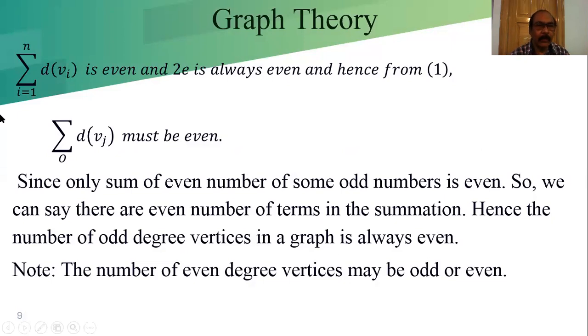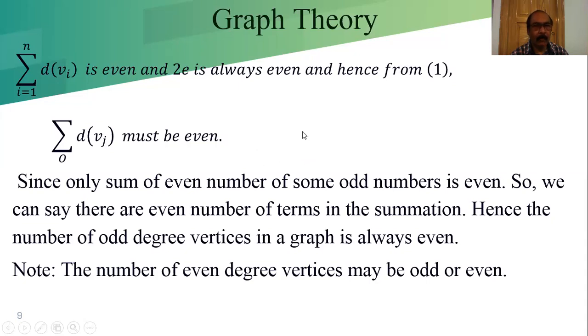So from that we can conclude, since the sum of the odd degrees is even, the number of vertices of odd degree should be an even number. If we add 1 plus 3 is equal to 4, 3 plus 5 is equal to 8, but 3 plus 5 plus 3 is an odd number.